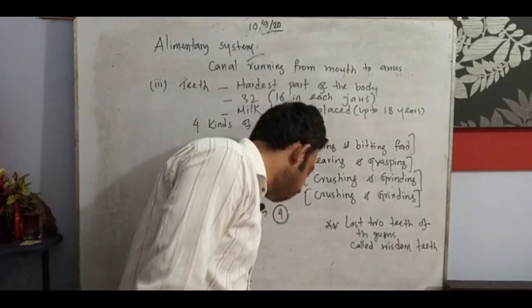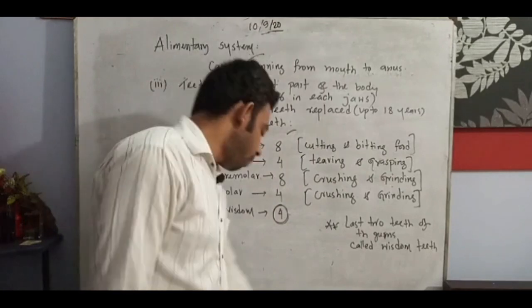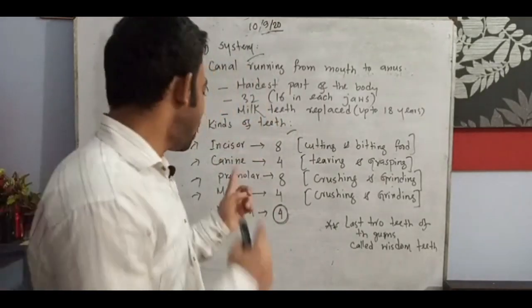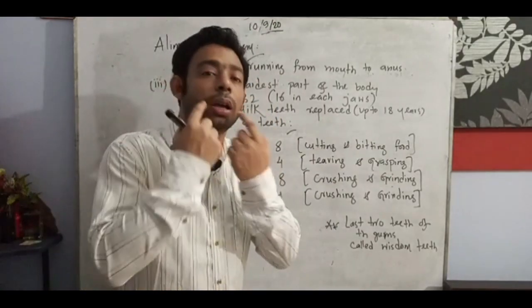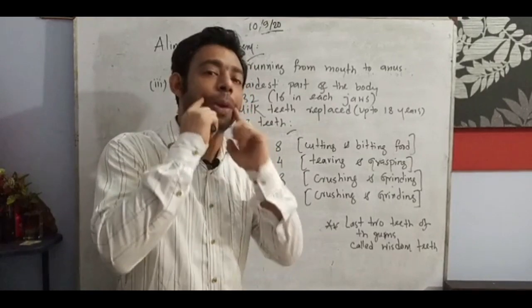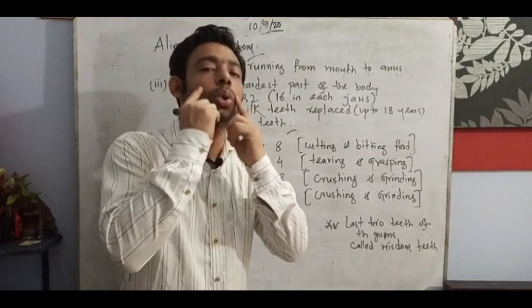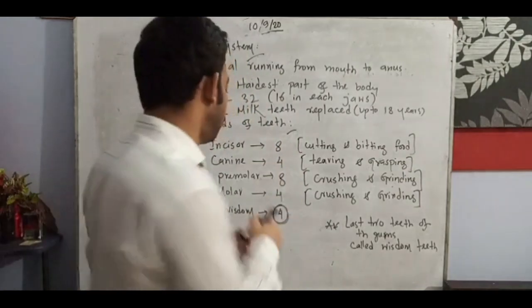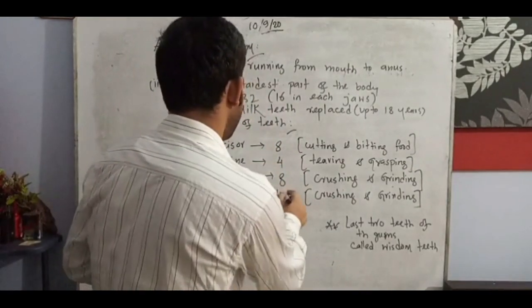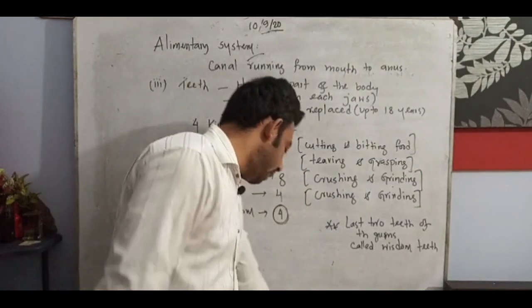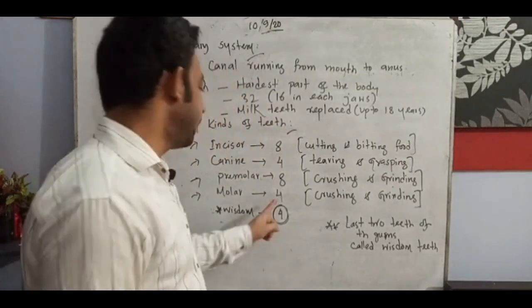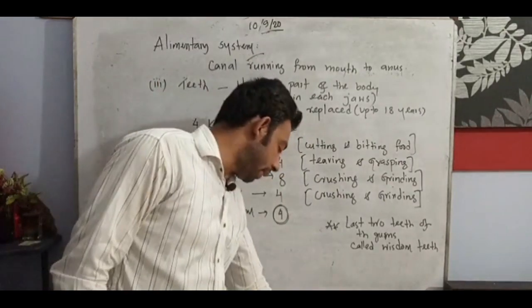Then come to the molar. After the last 2, upper jaw 2, lower jaw 2, then 2 to 4, upper jaw 4, lower jaw 4. So how many can we see there? Total molar teeth: look at the marking part.